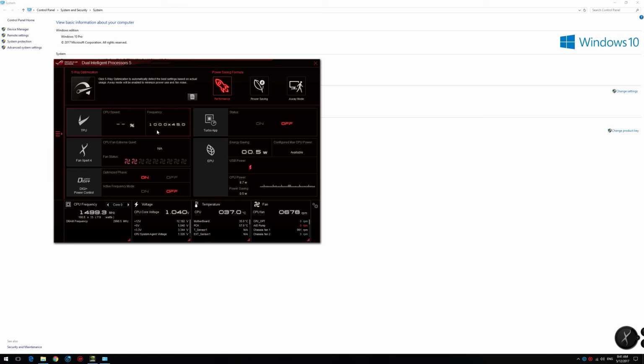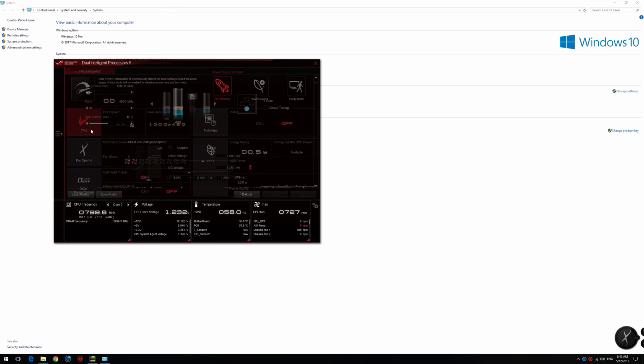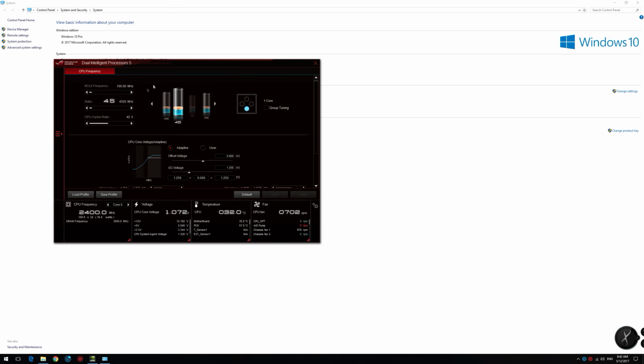I've done a lot of testing on the Kaby Lake, and with the voltage settings I have right now, and this is the XMP profile, I can go up to 4.7 gigahertz without changing anything and keeping my temps very, very low. If you want to go to a higher clock speed, you can do so, and you can come over here and you can change the settings. As you can see here, it's very easy to just go group tuning, and we'll go to 4.6 gigahertz and just say apply and say yes, and that's it.